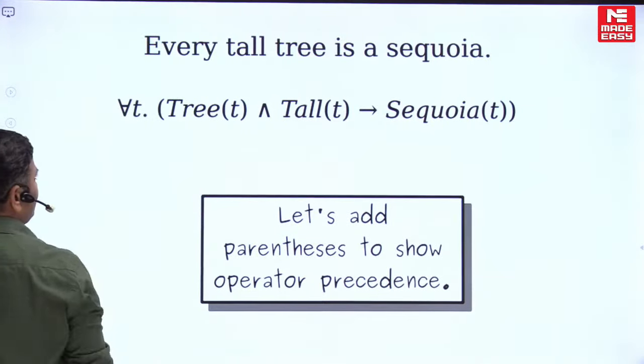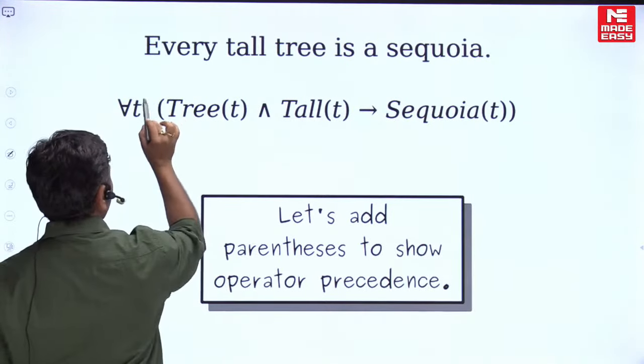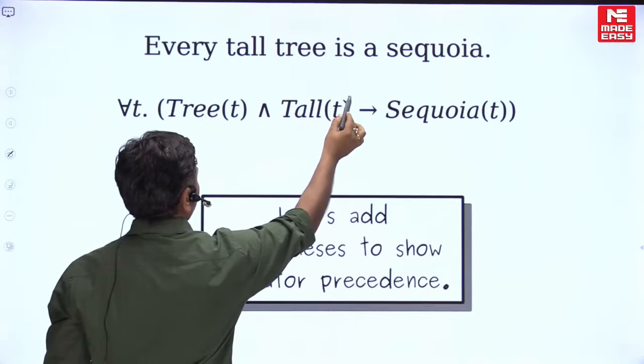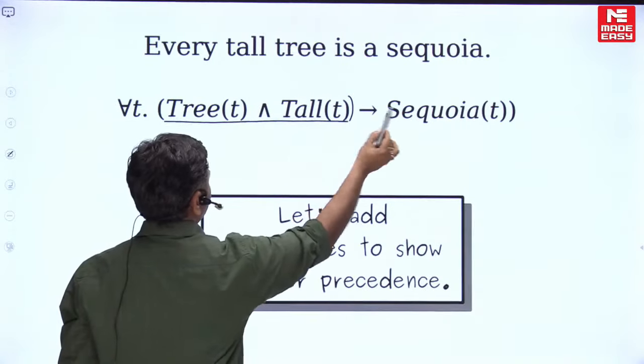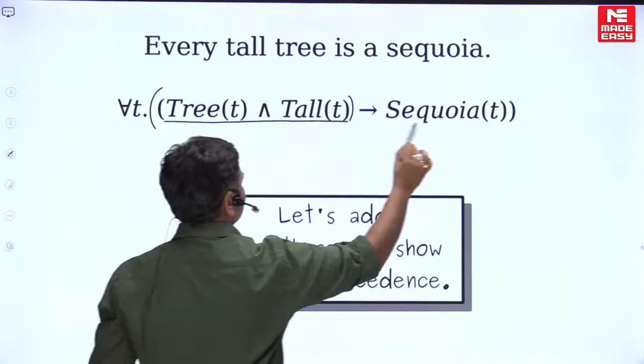Clear, friends? Conjunction has higher precedence over implication. Therefore, if I keep them within the parenthesis like this, it is one proposition implies another proposition, so we can keep outside parenthesis like this.